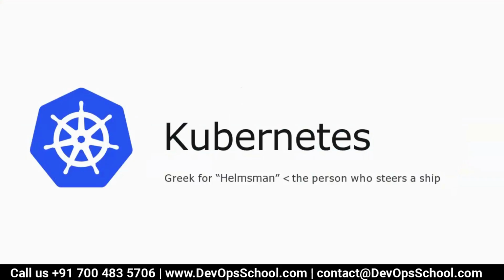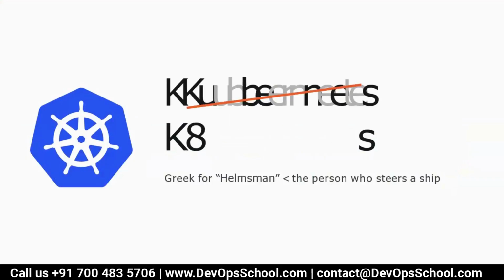The size of the data center may have one machine or 2,000 machines or 5,000 machines. Kubernetes can manage. It will act like a helmsman, the person who steers the ship. Same way, Kubernetes will handle all of your data centers of whatever the size, irrespective of the size of the server. So are you able to understand that? What is Kubernetes?